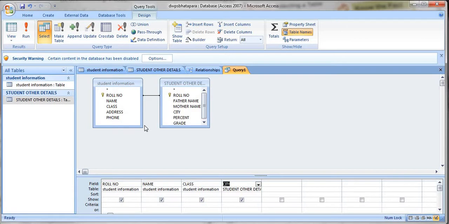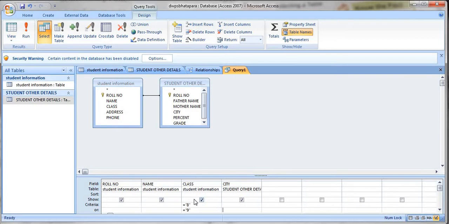And I am writing some criteria. I want to see the list of only those students who are in class 8 and 9. So here in criteria I will write equal to 8, right? And after this there is an 'or' option, in that I will write equal to 9, because I want to see the student list of 8th and 9th class only. And the fields I want to see are roll number, name, class and city of all these students.